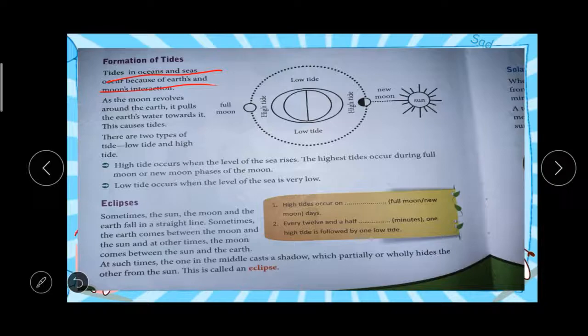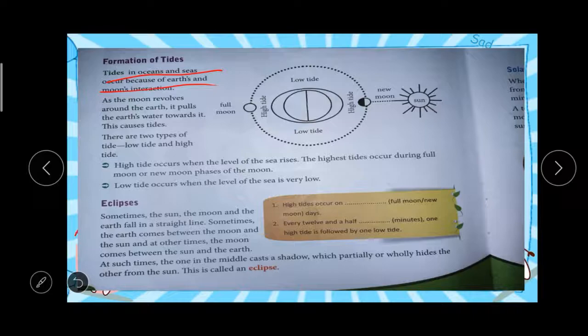Then eclipses. What do you mean by eclipses? Sometimes the earth, the moon and the sun fall in a straight line. Sometimes the earth will come in between the moon and the sun, and sometimes the moon will come in between the sun and the earth.